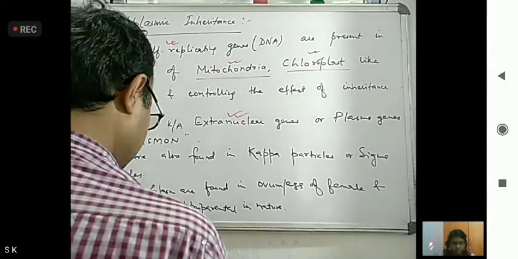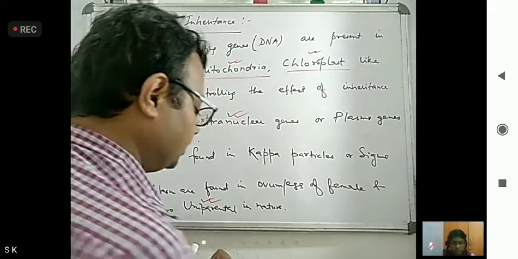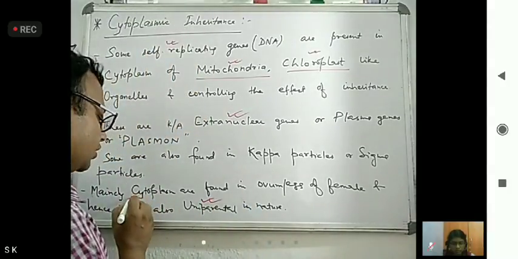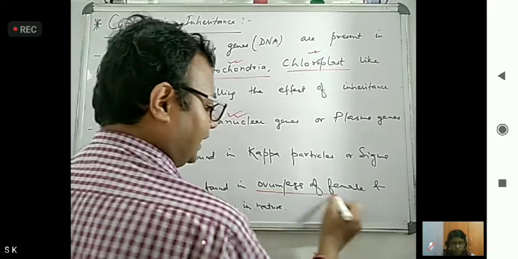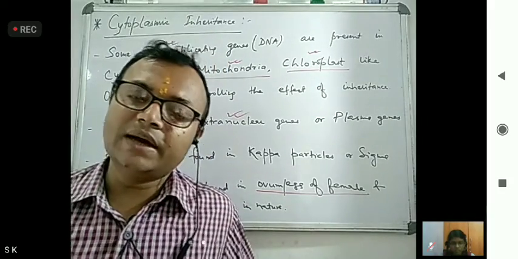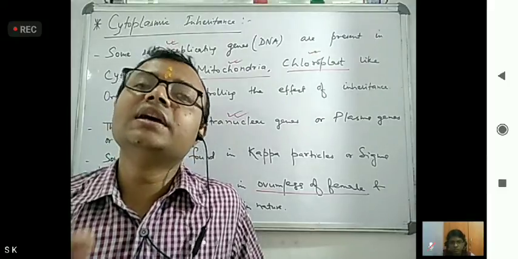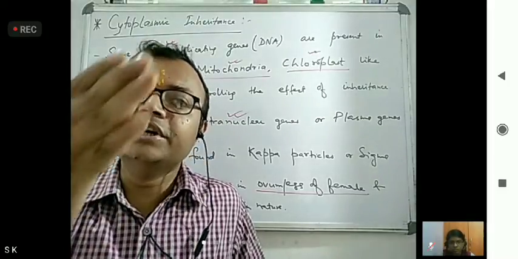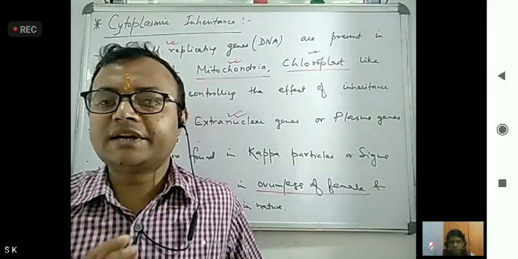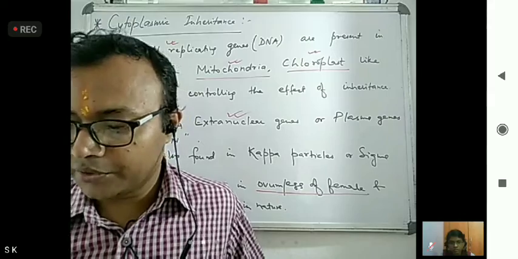So cytoplasmic inheritance is uniparental. Why? Because cytoplasm is mostly found in the egg of the female. Sperm don't contain cytoplasm; they contain only the nucleus, but cytoplasm is found in the female.